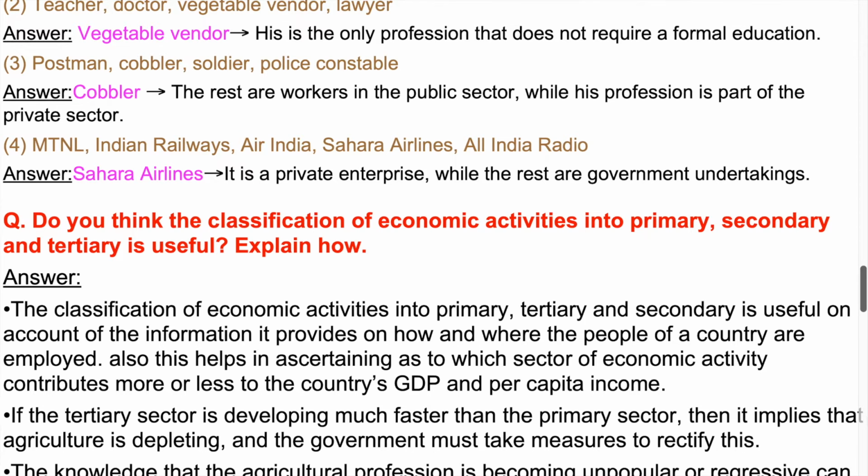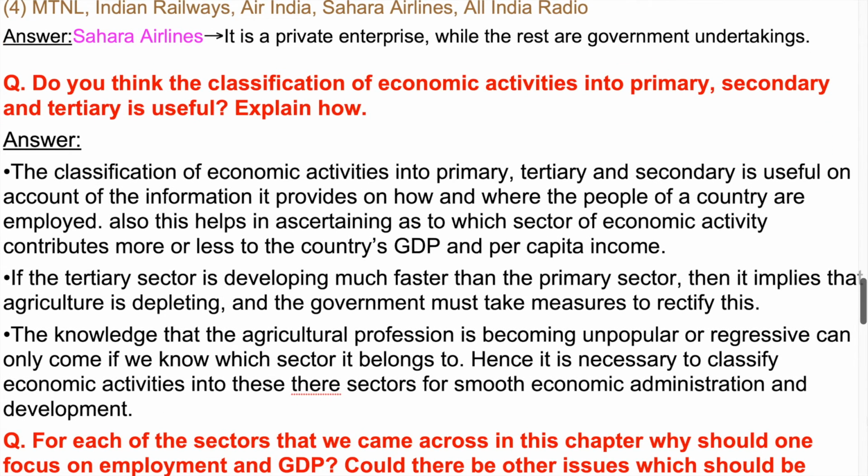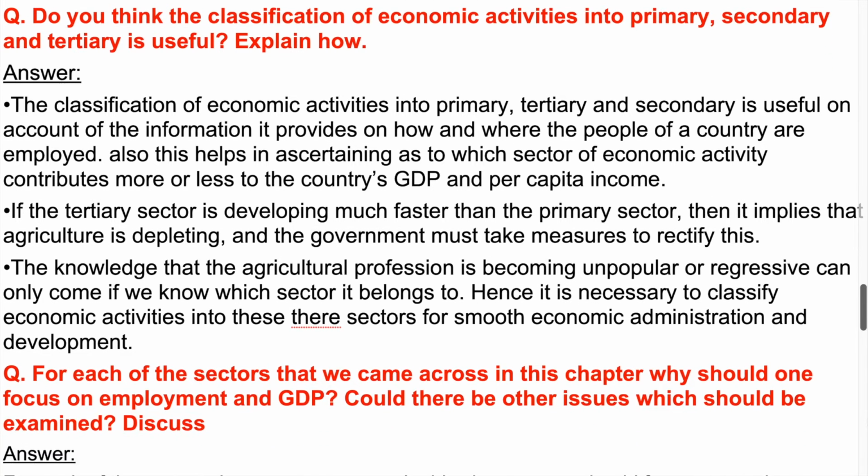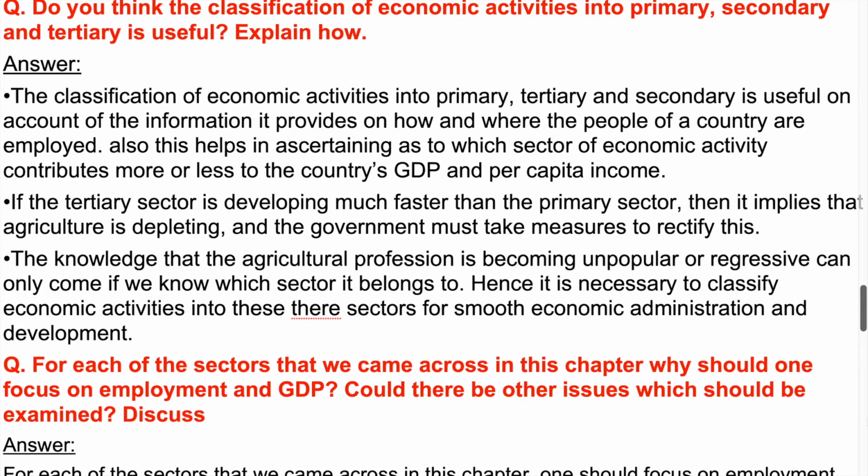Question. Do you think the classification of economic activities into primary, secondary and tertiary is useful? Explain how. Answer. The classification of economic activities into primary, secondary and tertiary is useful on account of the information it provides on how and where the people of a country are employed. Also, this helps in ascertaining which sector of economic activity contributes more or less to the country's GDP